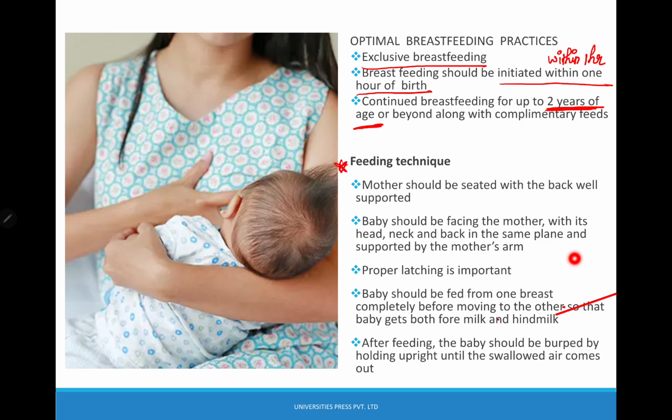So what is the feeding technique? Mother should be seated with the back well supported. Baby should be facing the mother, just like this image. The baby should be facing the mother with its head and neck and back in the same plane and supported by the mother's arm. Proper latching is important, very, very important. The proper latching must be done with the latch score.